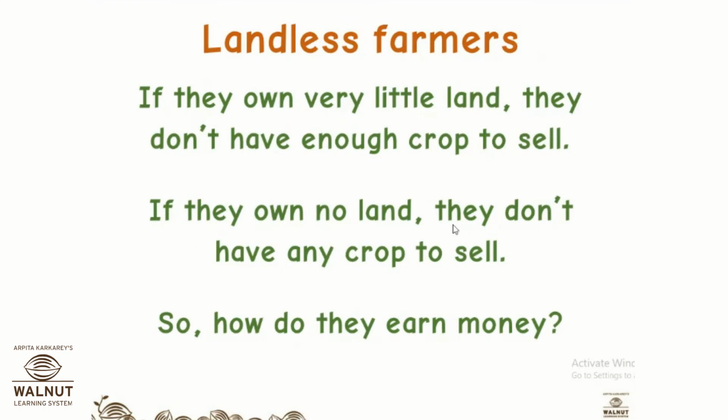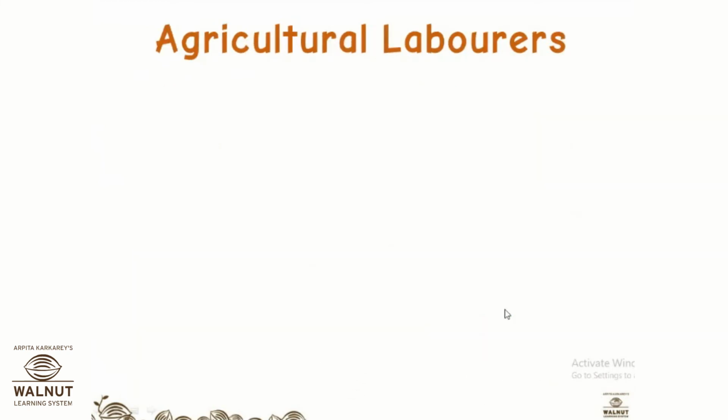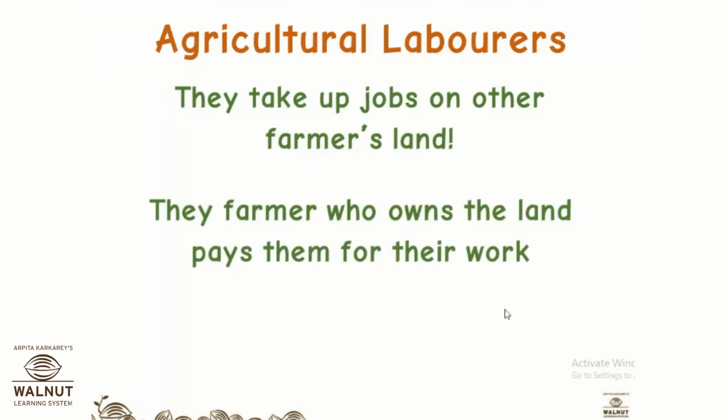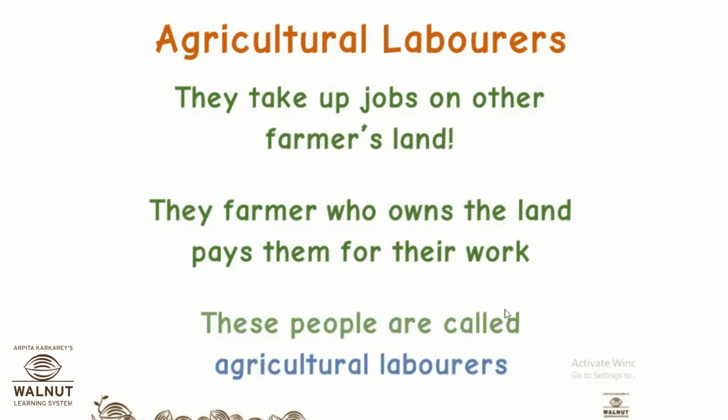Some people own very little land and they don't have enough crop to sell. And if they don't own any land, they don't have any crop to sell. So, in that case, they take up jobs on other farmers' land, and the farmer who owns the land pays them for their work. These people are called agricultural laborers. So, you will clearly explain it.